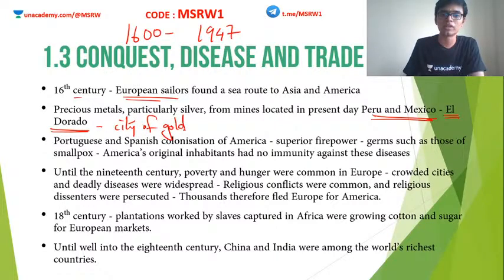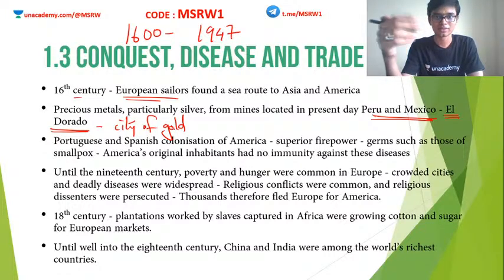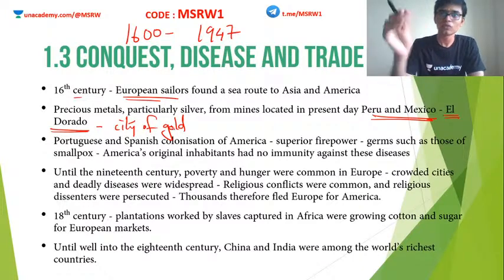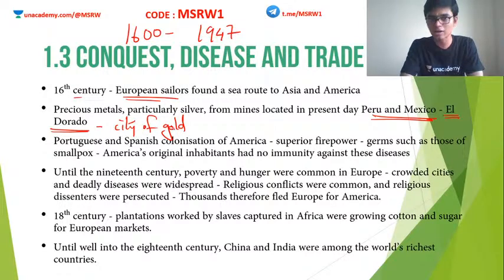If you have seen the movie National Treasure 2 of Nicolas Cage, you will know this. City of gold. People used to go for adventures and exploration based on these kinds of fables. That was very popular around that time. When these adventurers or travelers went from one place to another, they eventually started invading these areas, settling down there, pushing out the native population and gaining dominance in that place.